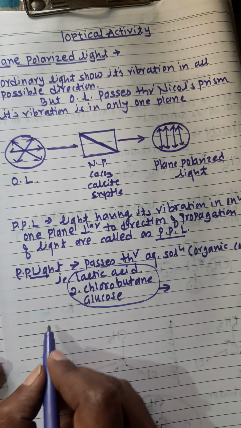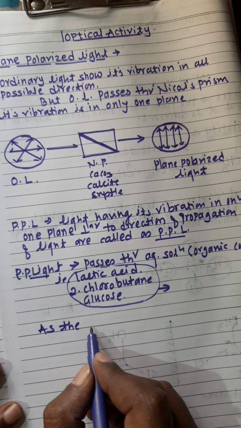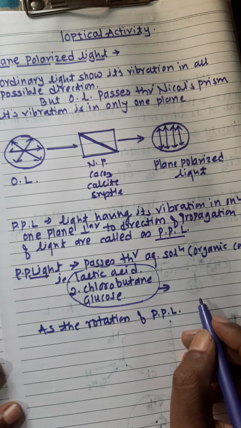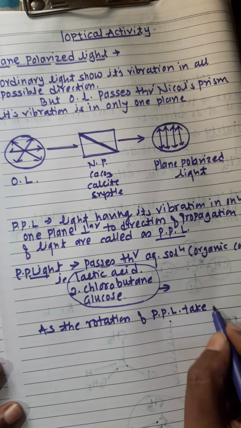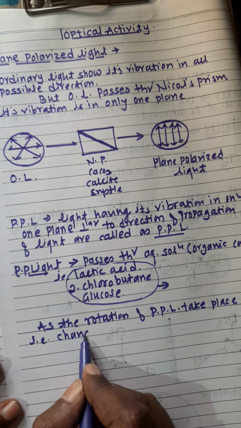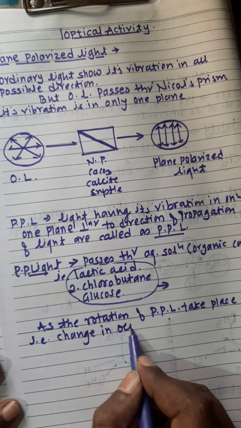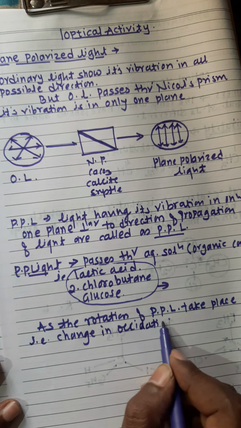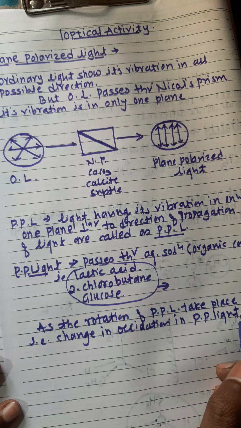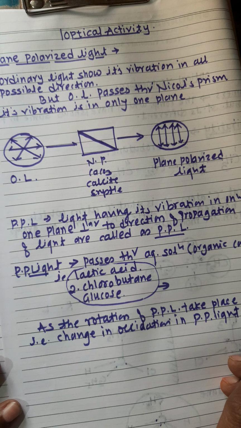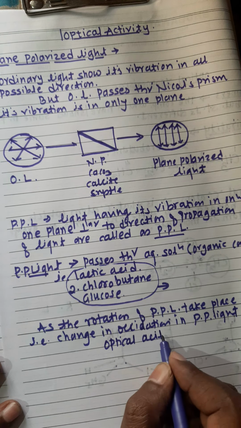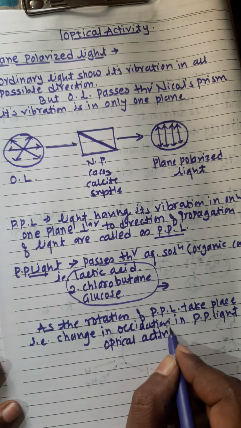As the rotation of plane polarized light takes place, that is a change in oscillation in PP light, therefore it shows optical activity. We use the term optical activity.